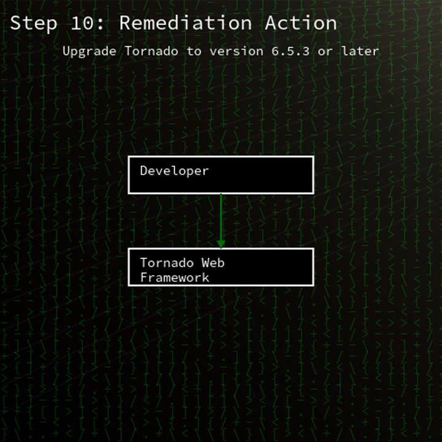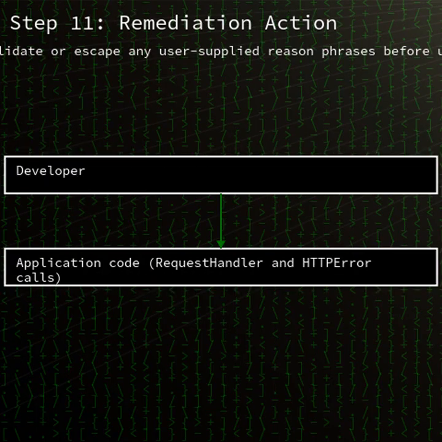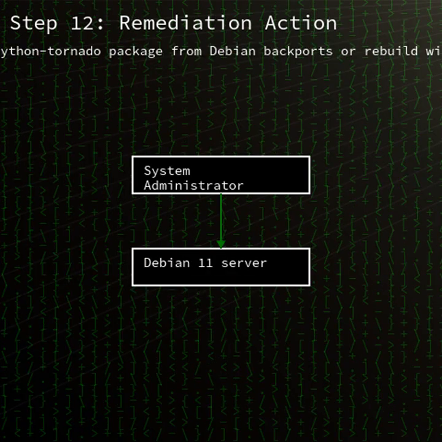The vulnerability was published on December 12, 2025, and patched in release 6.5.3 on December 18, 2025. If you maintain Tornado-based services or run Debian 11 with Python Tornado, upgrade to Tornado 6.5.3 immediately or apply the patched Debian package. Review any custom error handling code that uses the reason parameter and ensure all user inputs are properly sanitized. Staying current with upstream releases and backports is your best defense against emerging threats like CVE-2025-67724.